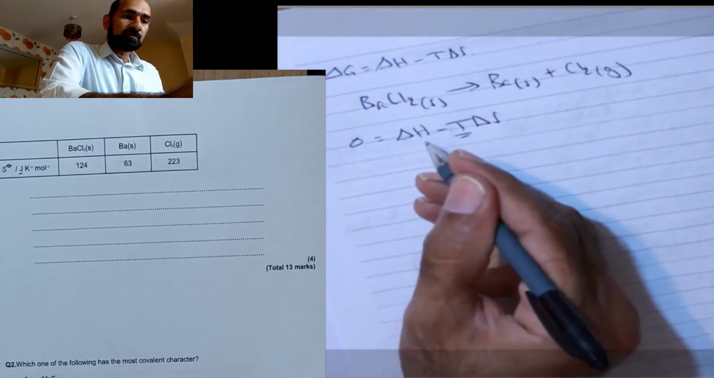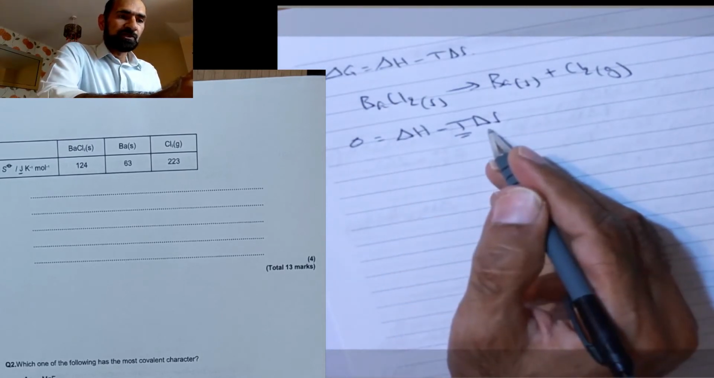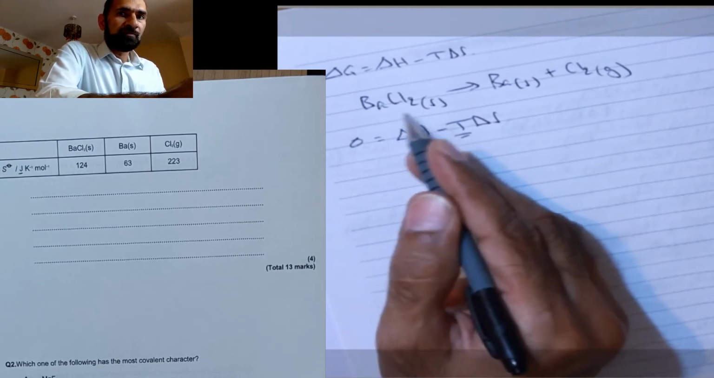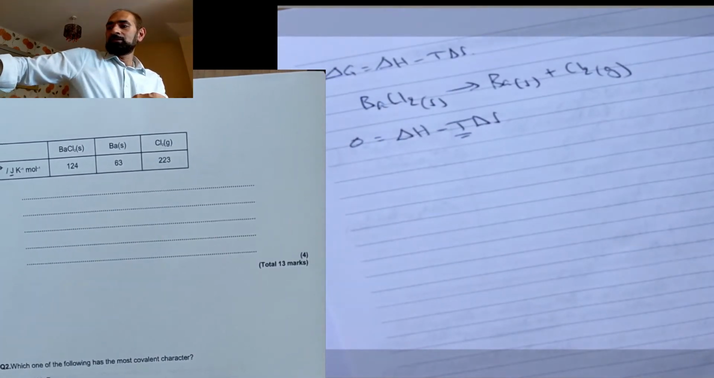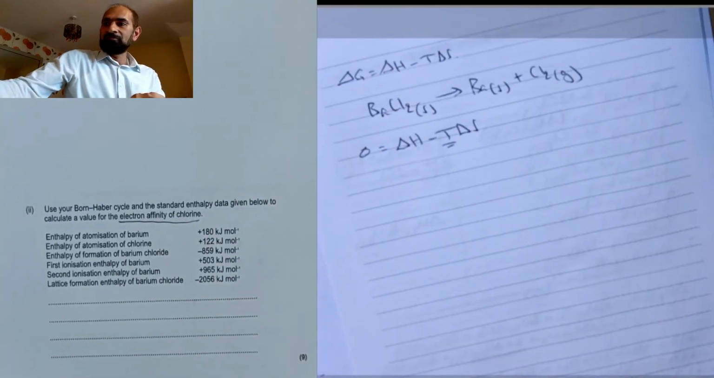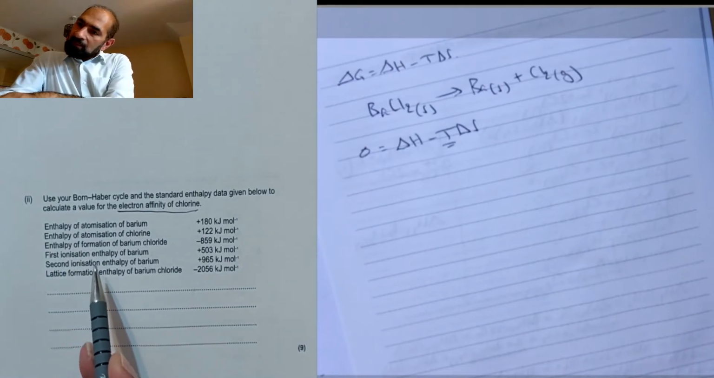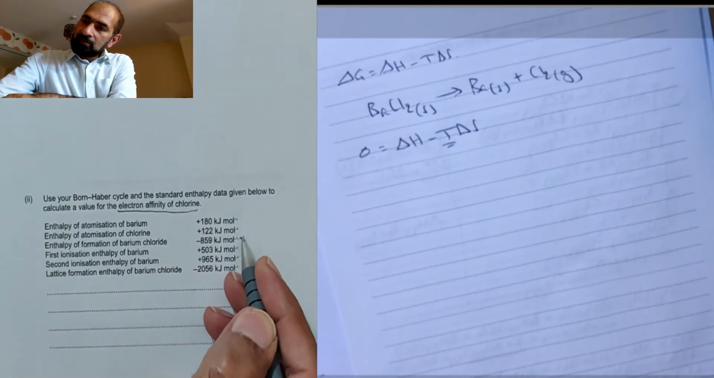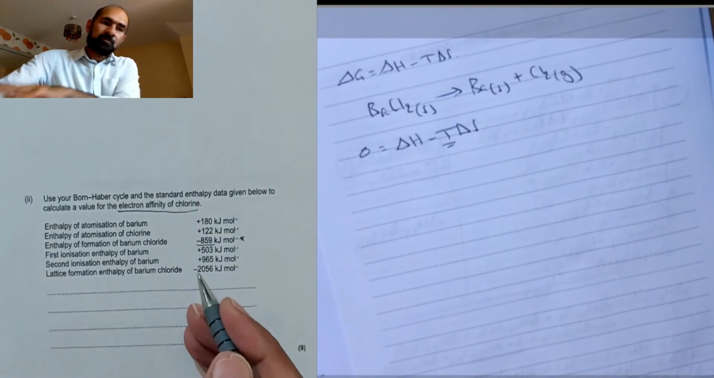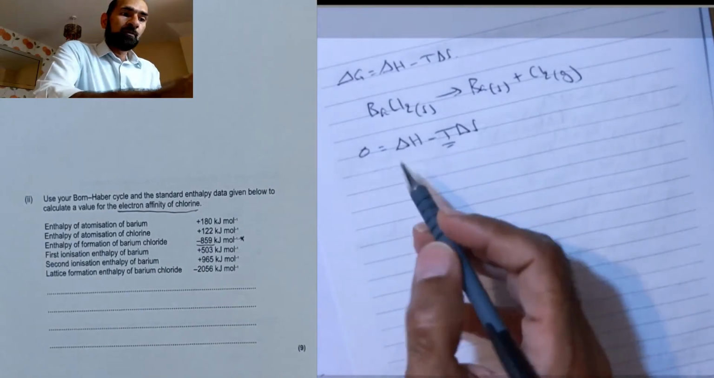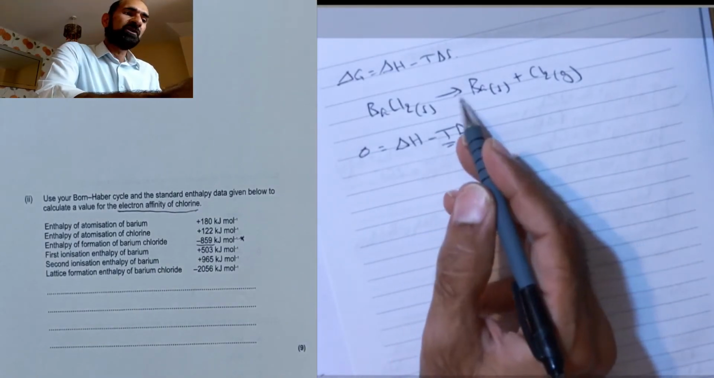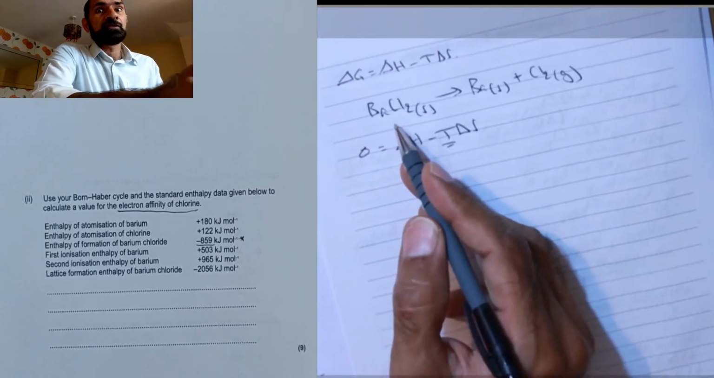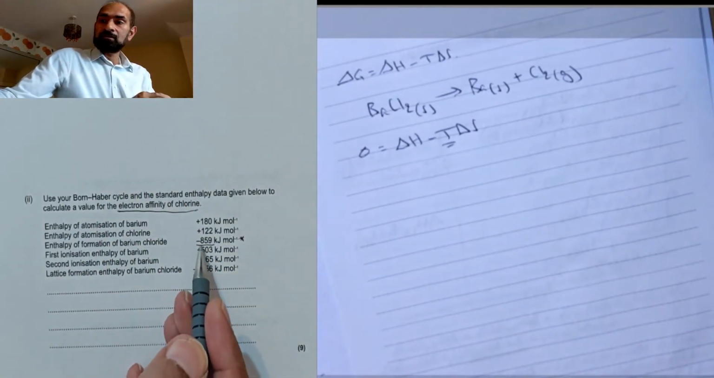So what I need is delta H, enthalpy change, and entropy change. Now, enthalpy change of what? Well, enthalpy change of barium chloride. And that's why they said use the data above, because guess what? Enthalpy of formation of barium chloride is that. Now we've got to be careful because that is the enthalpy of formation, in other words, going this way. Because this is the opposite, this is enthalpy of dissociation, so I've got to change the sign here.